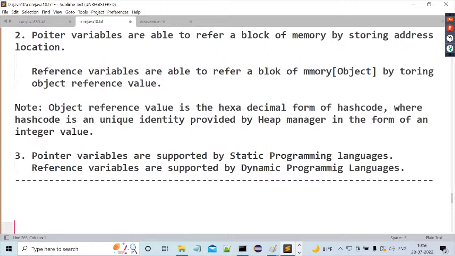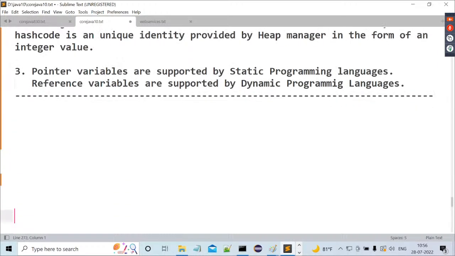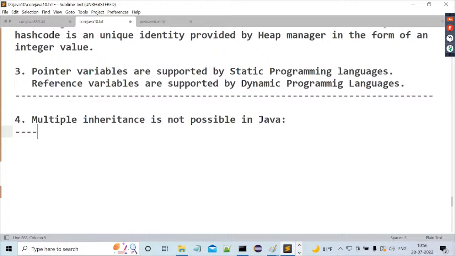Right, so leave this particular content now. What is the next difference here? The fourth difference is multiple inheritance. Multiple inheritance is not possible in Java.